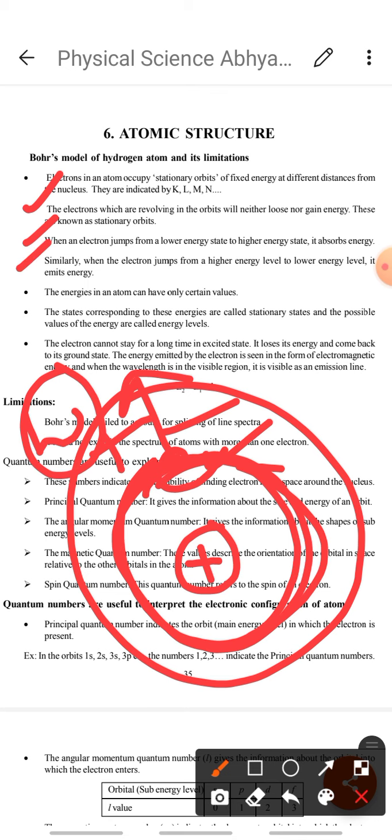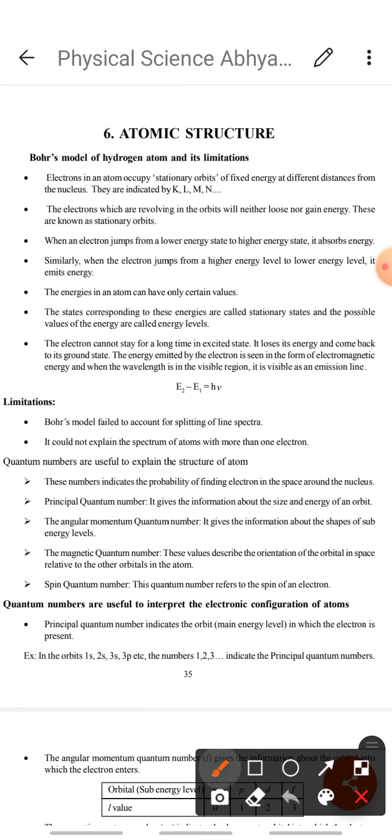Similarly, when an electron jumps from a higher energy level to a lower energy level, it emits energy. Suppose the electron is present here, in the higher orbit. If it wants to come to the lower energy level, how is it possible? By releasing energy. So an electron can jump from lower to higher or higher to lower. Energy must change, that may be absorbed or released.